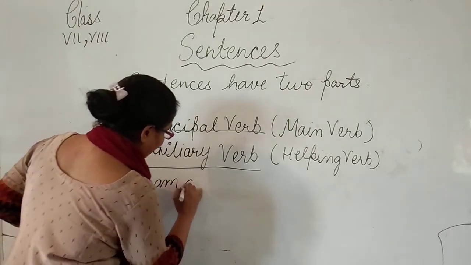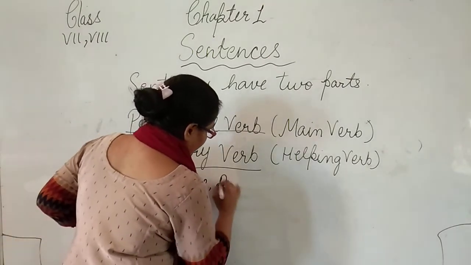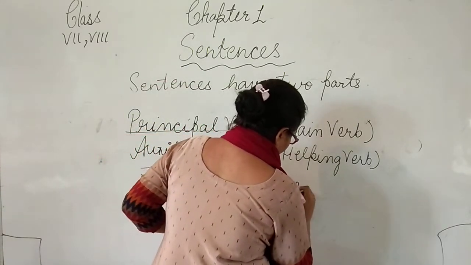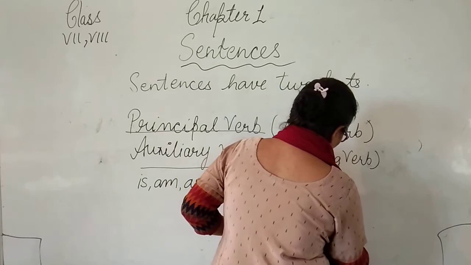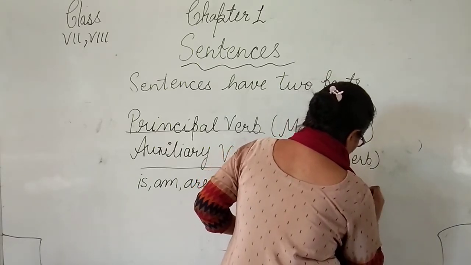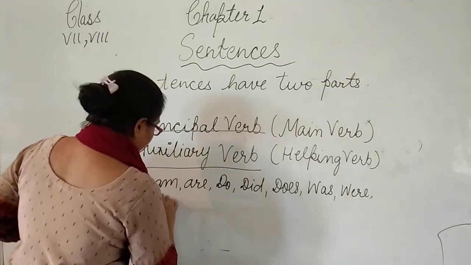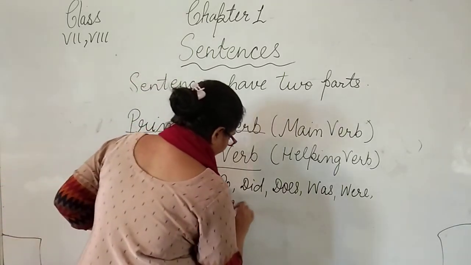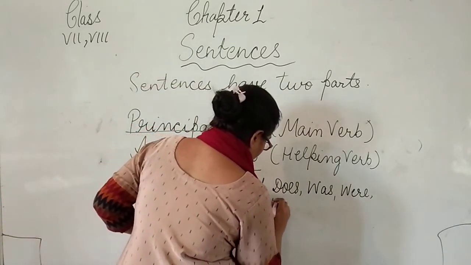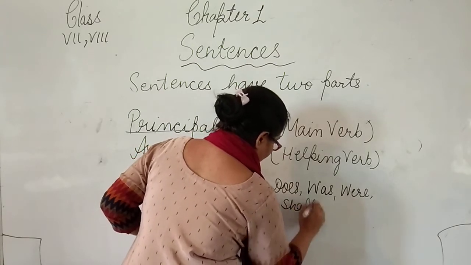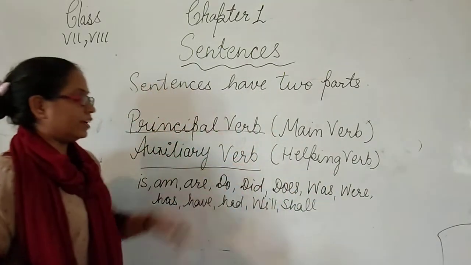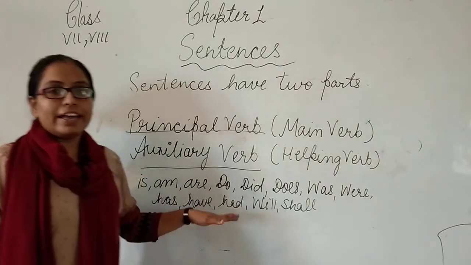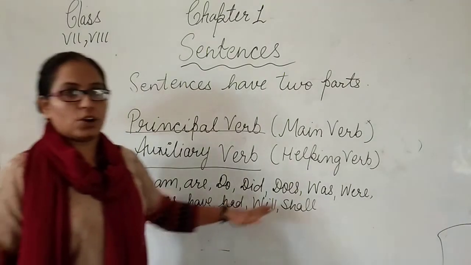Is, am, are, do, did, does, was, were, has, have, had, will, shall. These are the basic auxiliary verbs which we use in the tenses and to identify which tense it is.